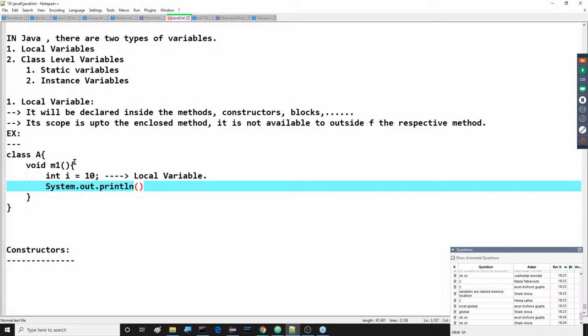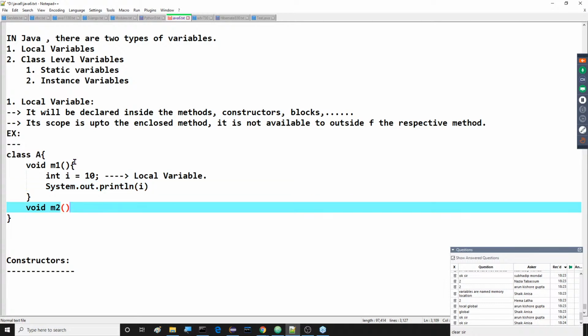For example, if we take another method, void M2, and inside this M2 method we write System.out.println of i value and try to access it, then we get a compilation error. Why, sir? Why are we getting this error?